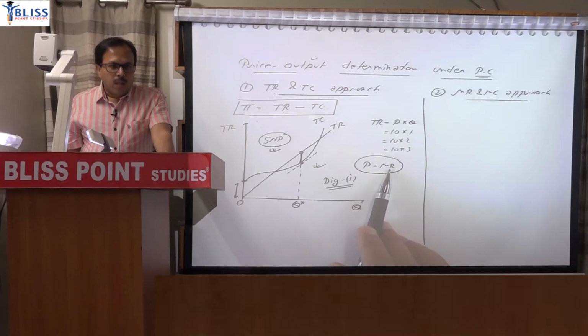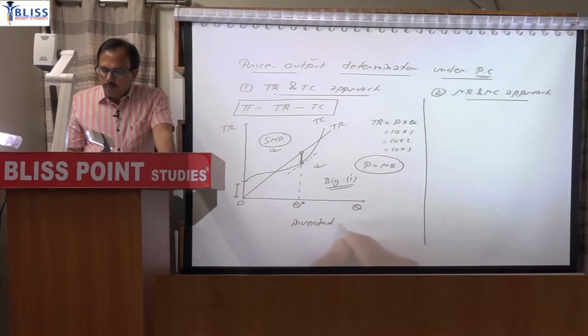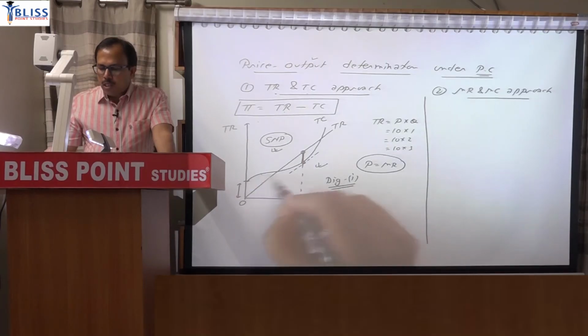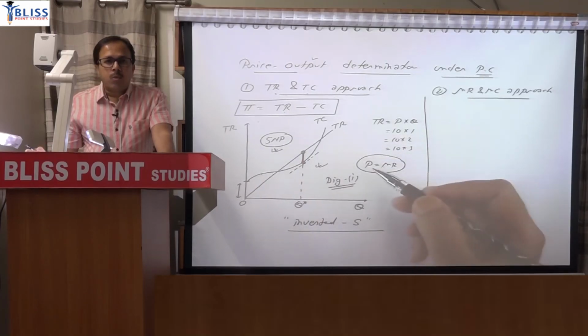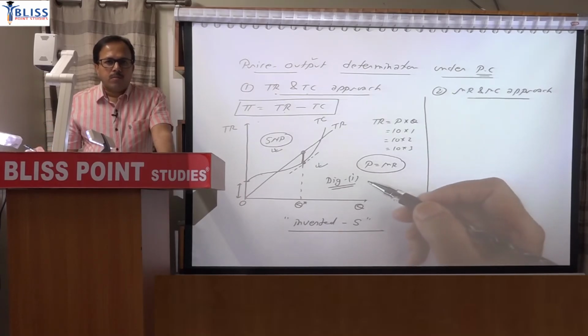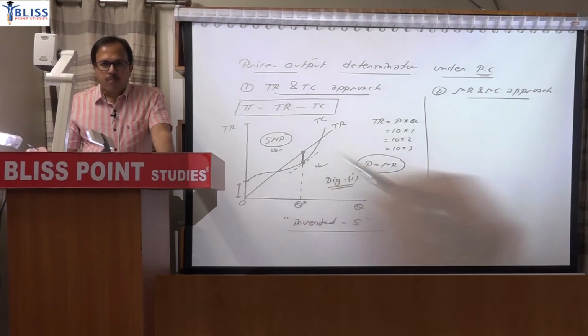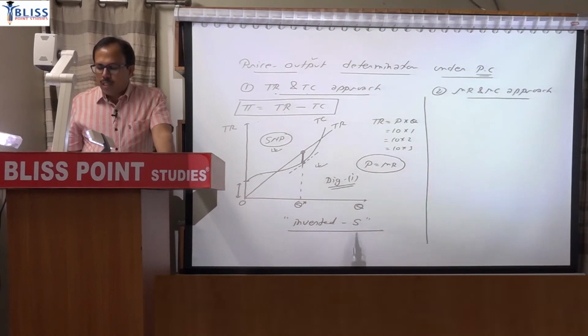Next paragraph. The total cost curve is inverted S in shape due to the law of diminishing returns. Just give that reason. When we study the production and cost topic, you will get to know why this is the shape.